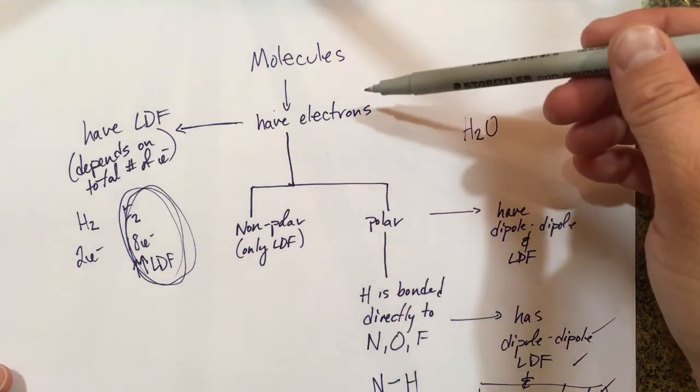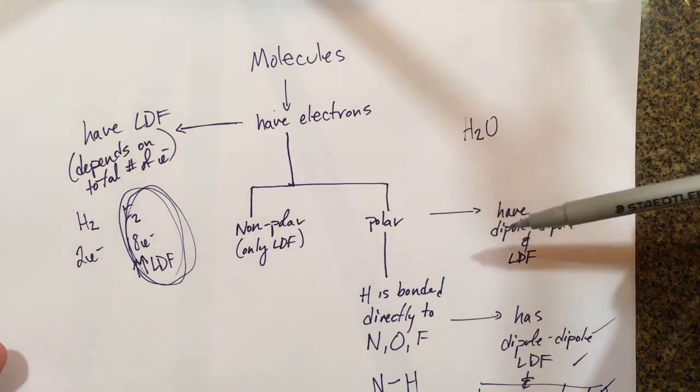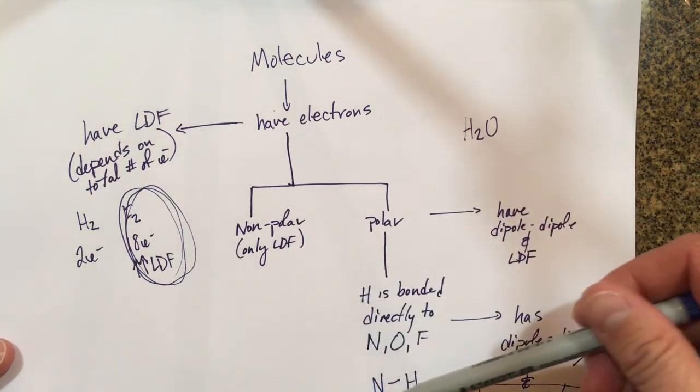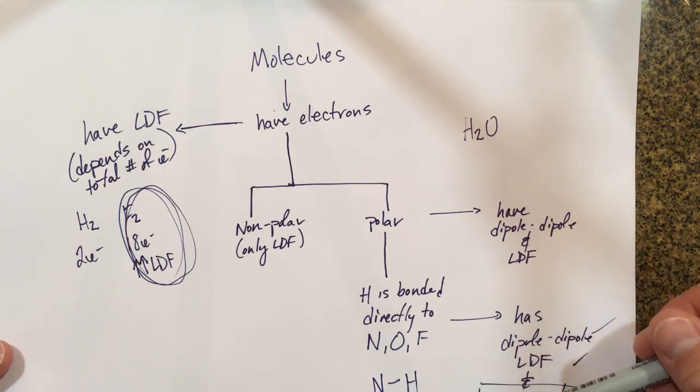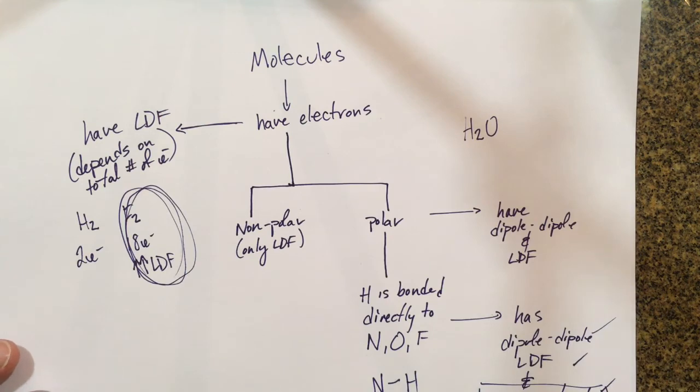So molecules that have electrons, which is all of them, have London dispersion force. If they're polar, they have dipole-dipole force and London dispersion force. If they happen to have nitrogen bonded to hydrogen, fluorine bonded to hydrogen, or oxygen bonded to hydrogen, they also have hydrogen bonding.